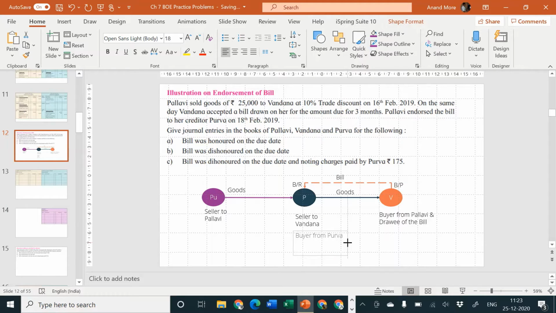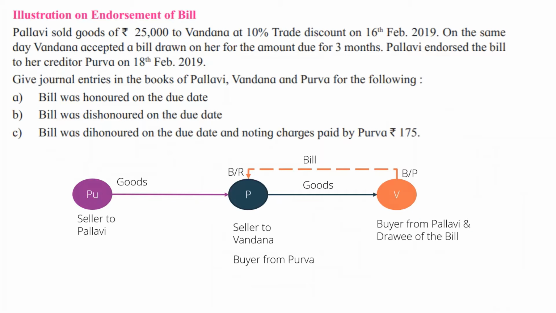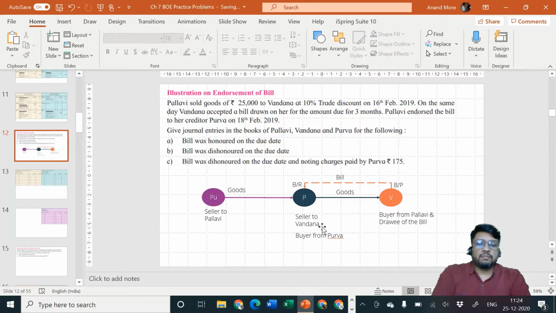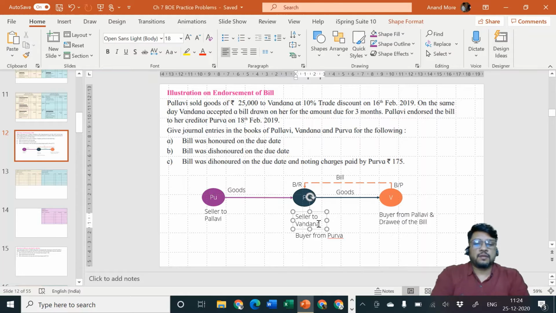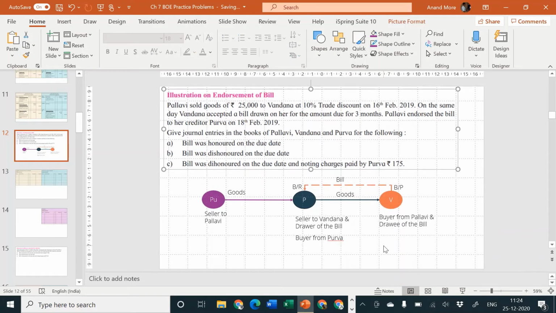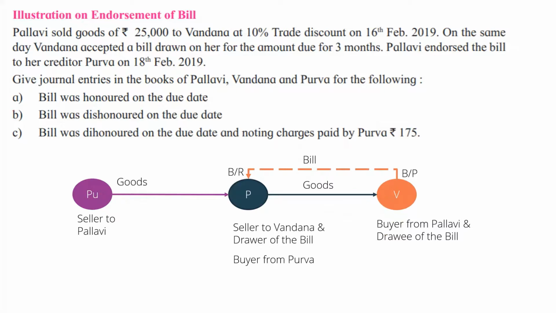Now what can happen? Think about it. If Pallavi sold the goods and Vandana bought the goods, then Pallavi became the drawer of the bill, because the seller is the creditor, that means the seller draws the bill.